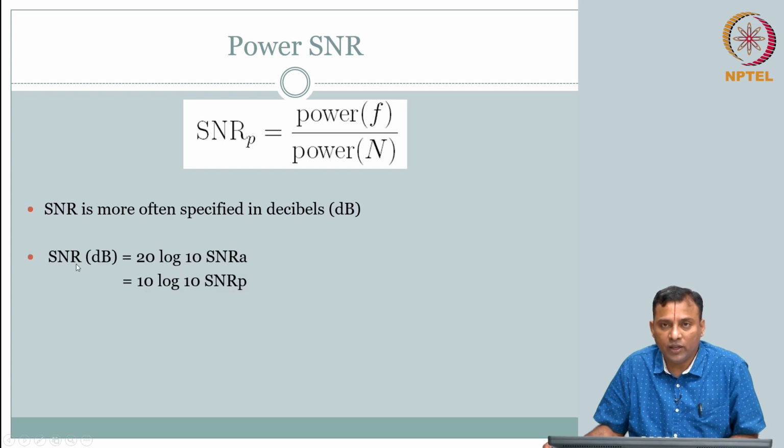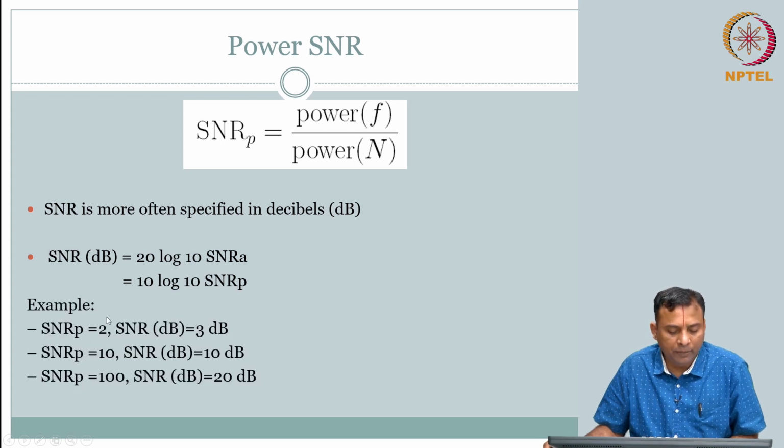Because signal to noise ratio in dB is straightforward, amplitude square is your power. So, you can think about 10 log 10 SNR power or 20 log SNR A. This factor, whether you are using 20 or 10, depends on whether the SNR is calculated as amplitude or as power, okay.